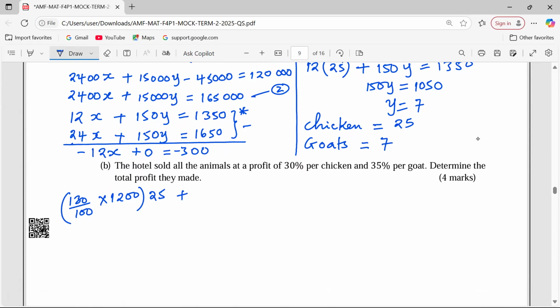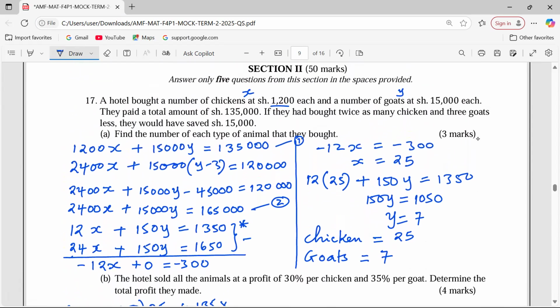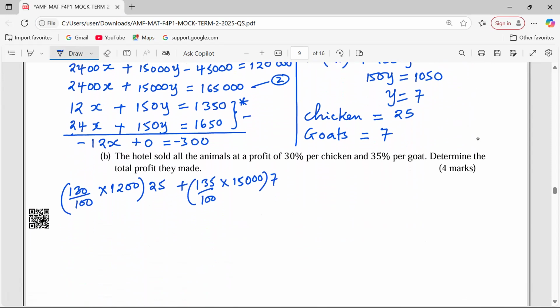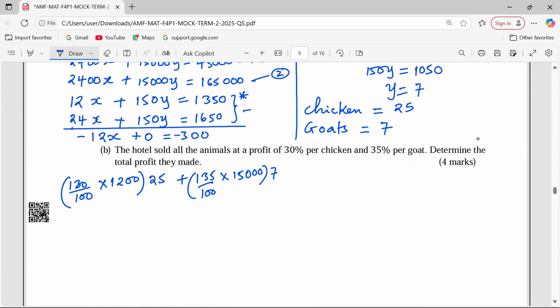Okay, determine the total profit they realized. I think we are having several opinions here. Let's first approach it this way and say there is 135%. That means the selling price of a goat will be 135% of 15,000. Then how many goats are here? 7 of them. So from this, we shall realize the total selling price.